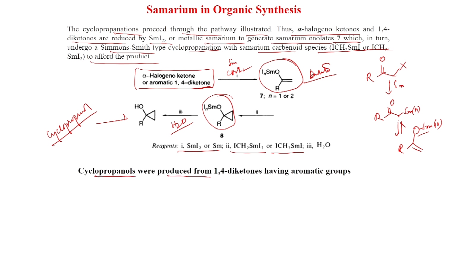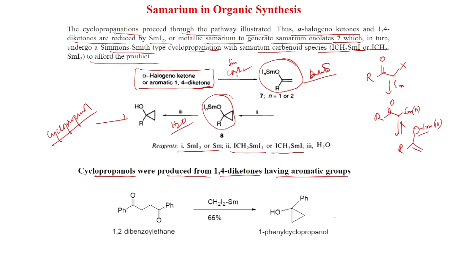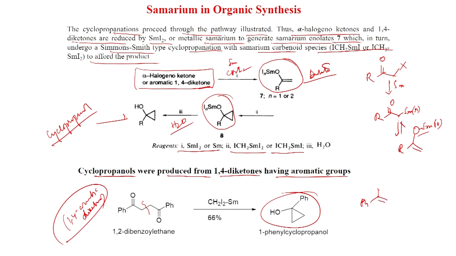Cyclopropanols are produced from 1,4-diketones having aromatic groups, this is also special. So, this is a 1,4-aromatic diketone. And here if you see this product, that means this bond has been broken. So, samarium has been able to break this bond and make this enolate.